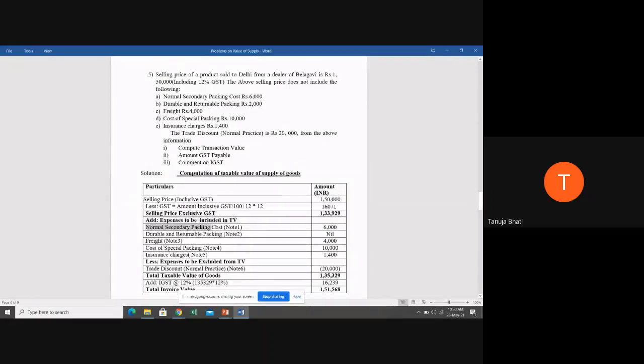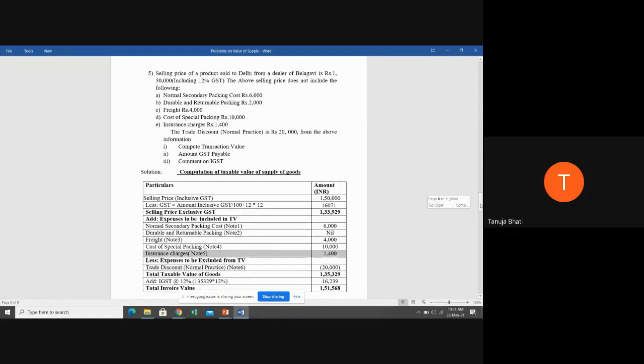Next, add expenses to be included in transaction value. Number one, normal secondary packing cost. So it is 6,000 rupees. Durable and returnable packing. Since benefit is not passed on to the customer, why should he pay for that? Therefore, it is nil. Just ignore it. Either you can write this particular row or just not write also. It is okay. Next, freight is 4,000 rupees. Cost of special packing 10,000 is added, and insurance charges of 1,400 is being added.